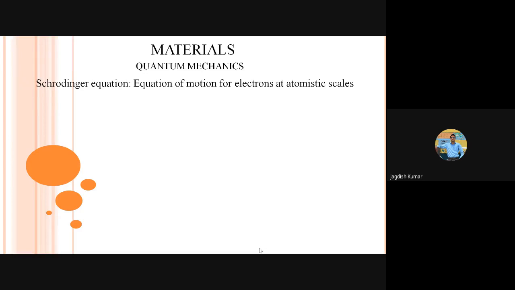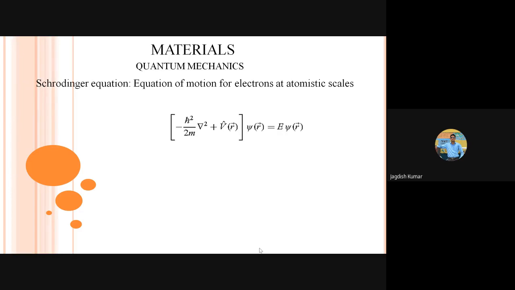We are talking at the atomistic length scales, and the de Broglie wavelengths of the particles involved, that is electrons, are of the order of interparticle separation, and that's the condition where we must go for quantum mechanical treatment of the system. So what one has to do is apply the Schrodinger equation.